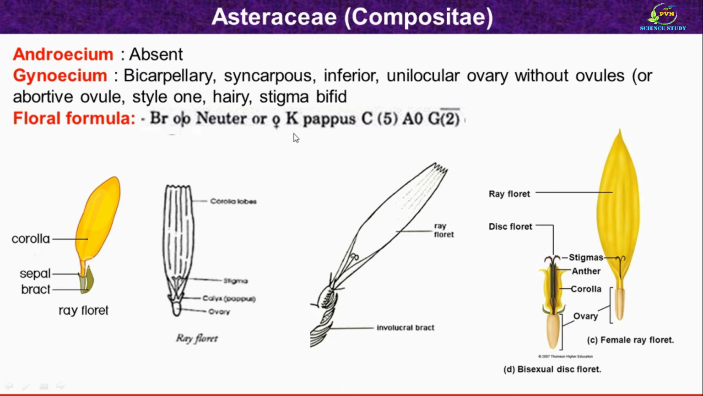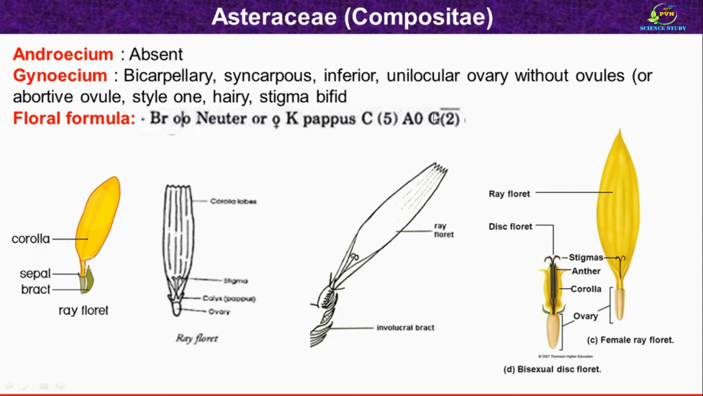Then the next whorl is calyx. Calyx is pappus, as you can see here. Then the another whorl is corolla. Corolla is represented here with capital C. It contains 5 petals, but all petals are united. So here they are denoted in a bracket. Then androecium is absent. So here it is denoted as capital A 0.